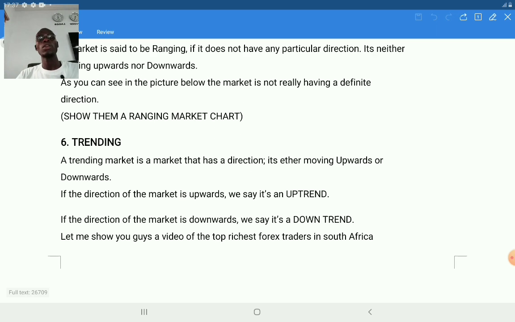And number six, trending. Trending in Forex means when the direction of the market is decided. That is when the market is going up or is going down. In this context, trending is when the direction of the market is decided.